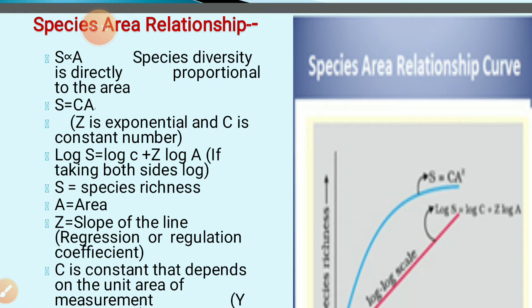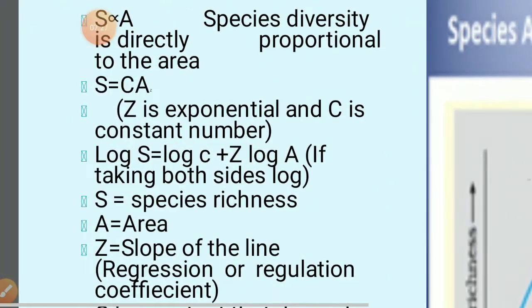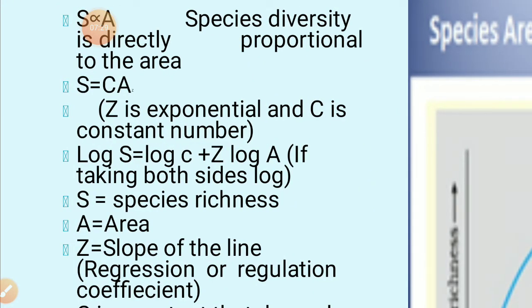S is directly proportional to the area, where S is species and A is area. So we get S = CA^Z. Species richness S, C is a constant number, A is area, Z is the exponent.